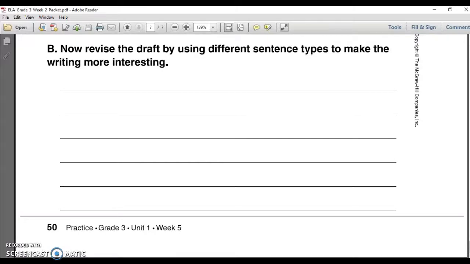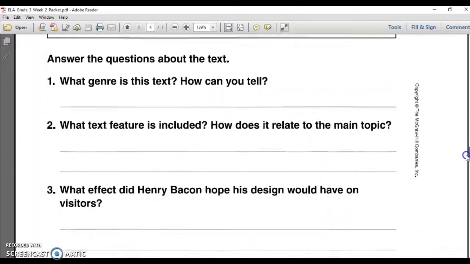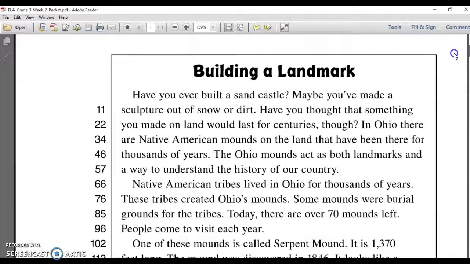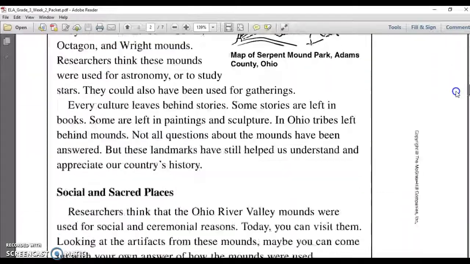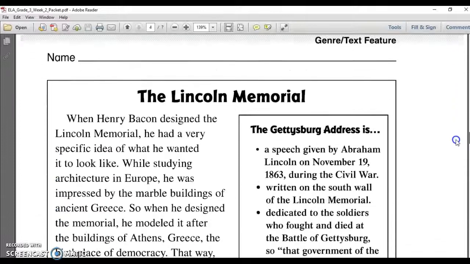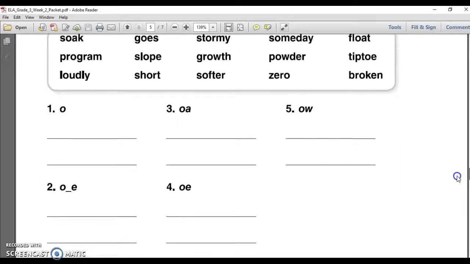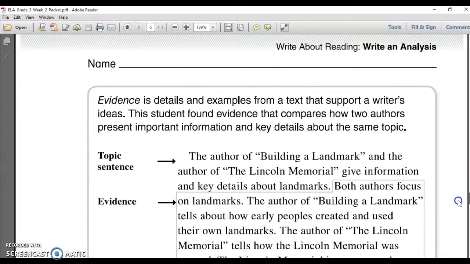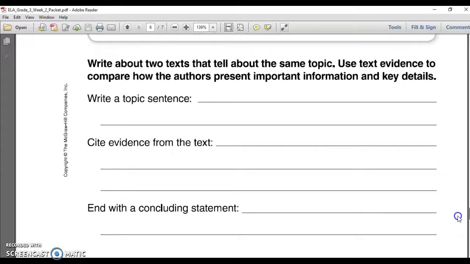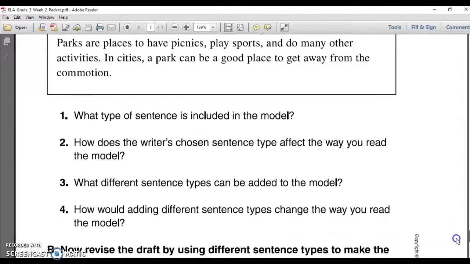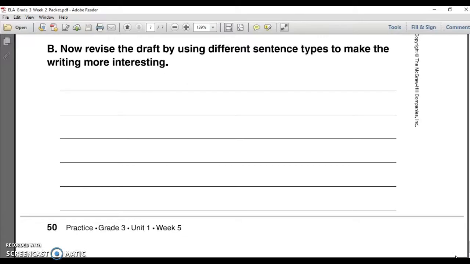A good way, if you want to, you can divide this packet up, do a reading passage on day 1 with some questions, and the next day do the next reading passage with the questions. So on the first day, you could read about building a landmark and then answer the questions. On Tuesday, you could do the Lincoln Memorial and answer the questions. On Wednesday, you can do long O and compound words. On Thursday, you could do writing and analysis about this writing piece, and then on Friday, you can do the sentence fluency and draft model. That would be a wonderful way to break this packet up so that it's easy and a little bit each day.